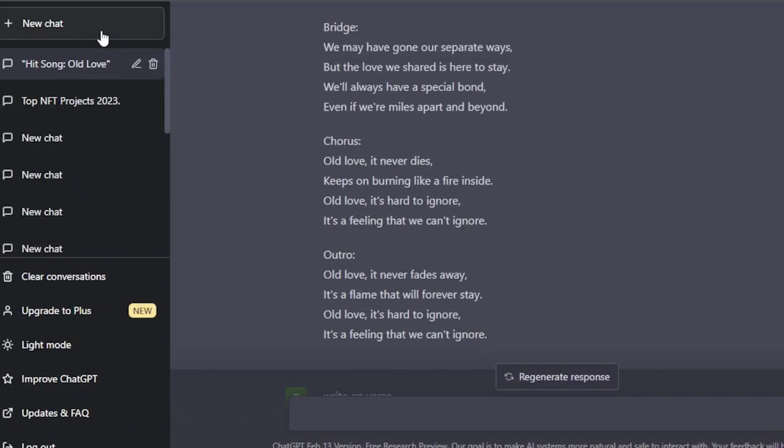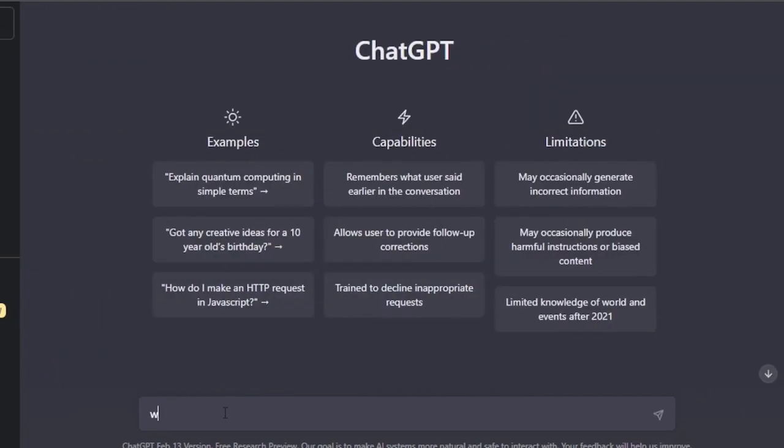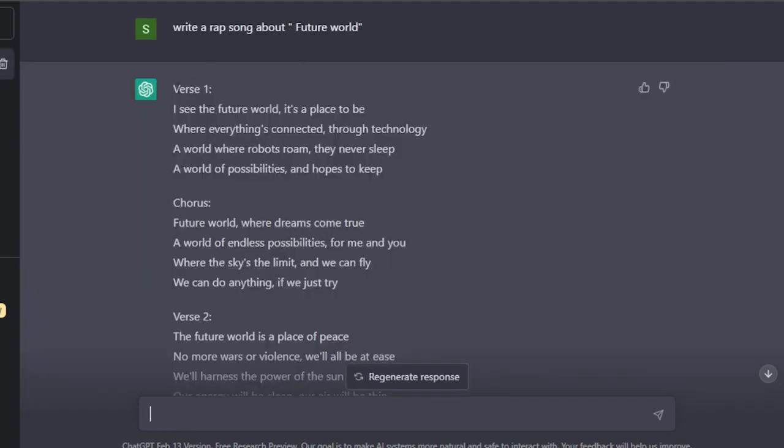Let's actually create a new chat really quickly, and let me also show you if it can write a rap. So any type of music can be written with ChatGPT. So I'm going to ask it to write a rap for me. Write a rap song, and let's just give it a title. So here we have our rap. You can see we have verse 1, chorus again, we have verse 2.